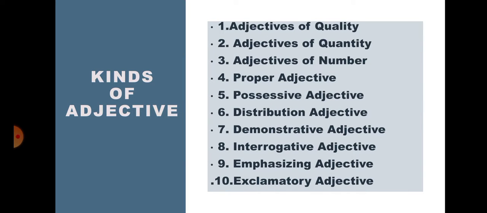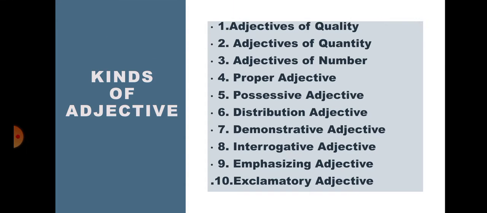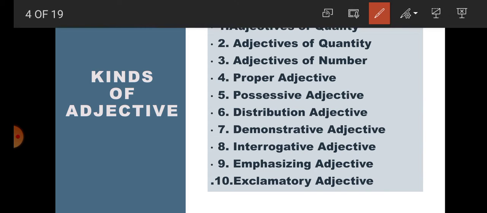Now students, kinds of adjective. There are many kinds of adjectives, students. Here we are going to read 10 kinds of adjective. Number 1, adjective of quality. Number 2, adjective of quantity. Number 3, adjective of number. Number 4, proper adjective.